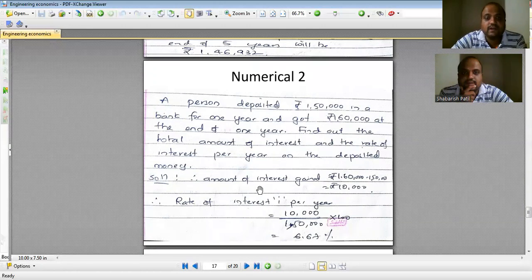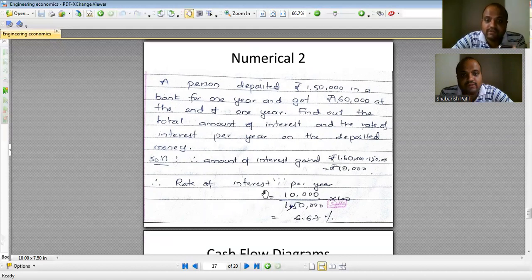Okay, what is the amount he gained? He deposited 1,50,000 and after a year he got 1,60,000. So how much amount is being gained in 1 year? It is 1,60,000 minus 1,50,000. So that is 10,000. He has gained 10,000 rupees in 1 year.